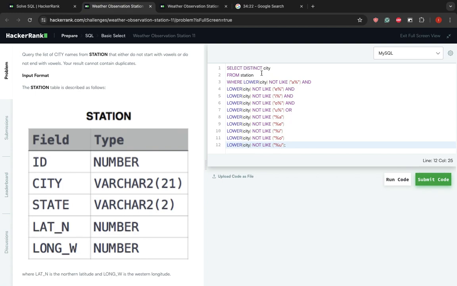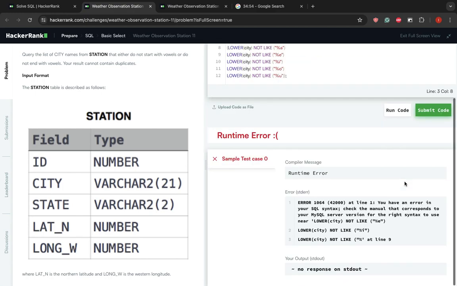Okay, so give us all the city names from stations where lowercase city does not start with A, E, I, O, U, or A, E, I, O, U doesn't end. I will add parentheses around these just for my sake. And let's run it. Fingers crossed. Uh-oh, did not work.